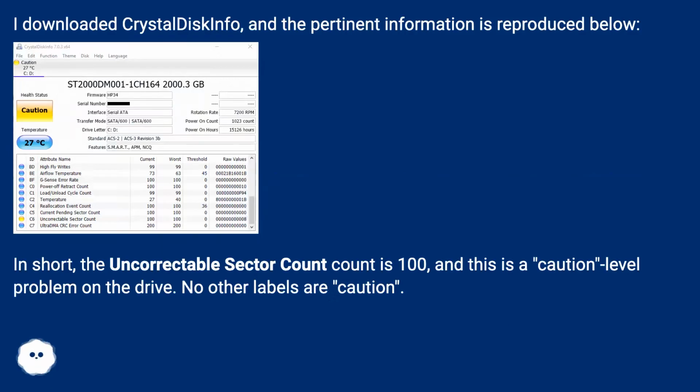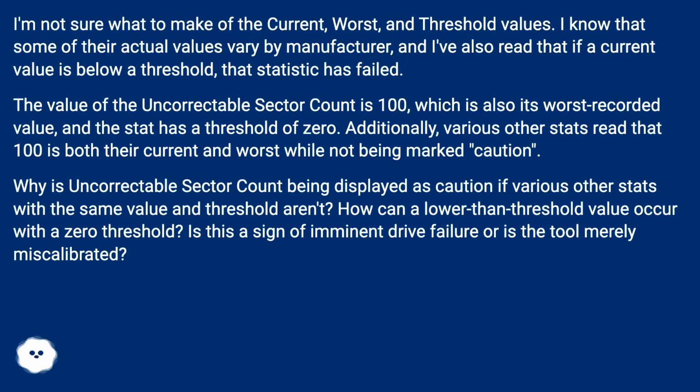I downloaded Crystal Disk Info, and the pertinent information is reproduced below. In short, the uncorrectable sector count is 100, and this is a caution level problem on the drive. No other labels are caution. I'm not sure what to make of the current, worst, and threshold values.